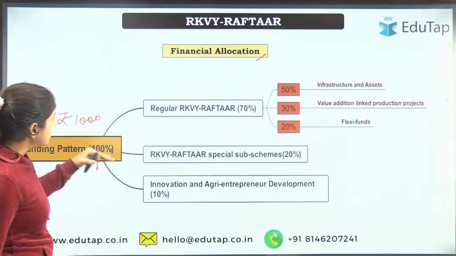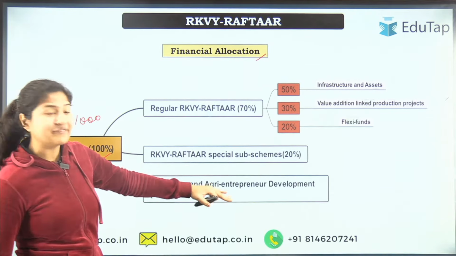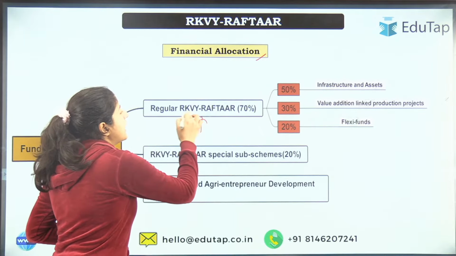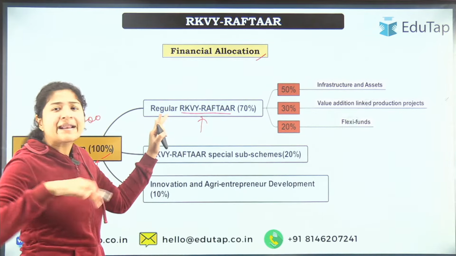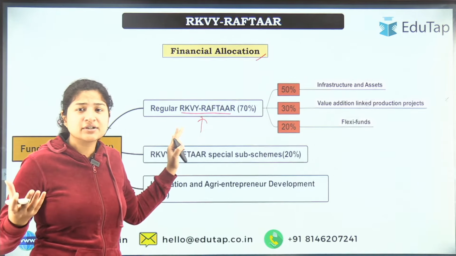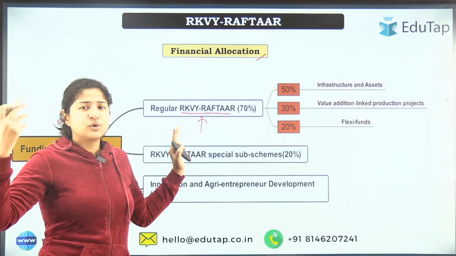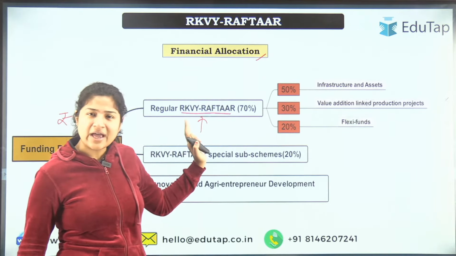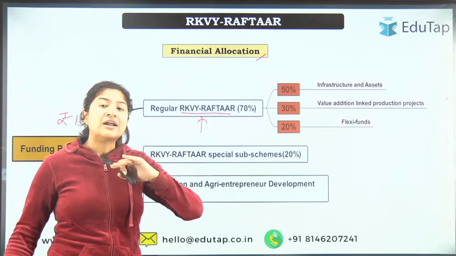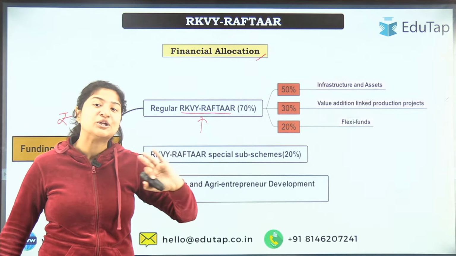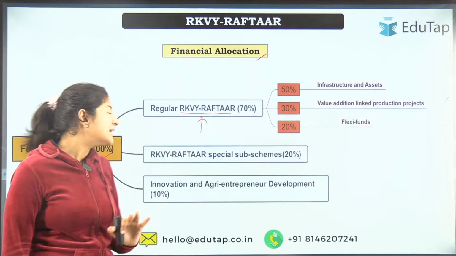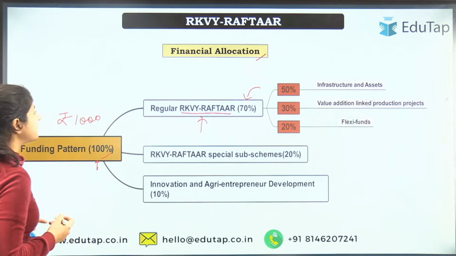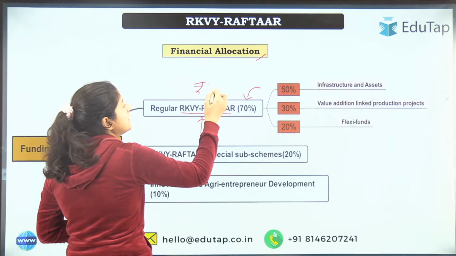Now what would happen is this 100% would be divided into 3 different sections. So 70% will be given for regular RKVY RAFTAAR. What it means is whatever the regular purpose was, which was infrastructure development, pre and post harvest, agribusiness development, risk mitigation, and the training of farmers about new-generation income generation. So everything, 70% of the fund, will be given to that. So what would be 70% of 1,000? That would be rupees 700.